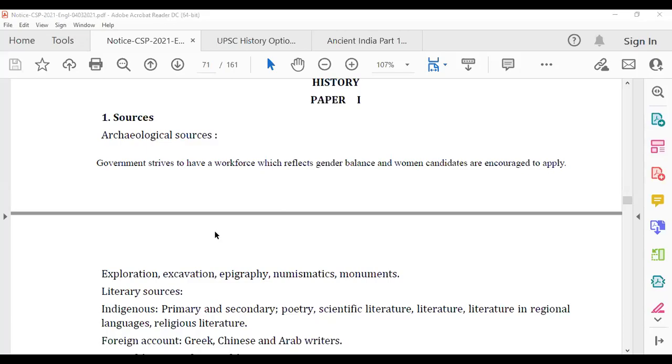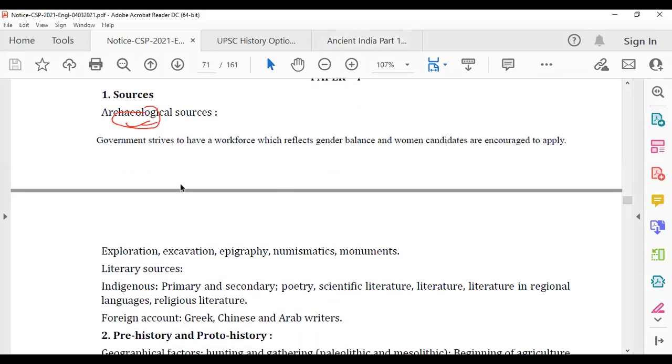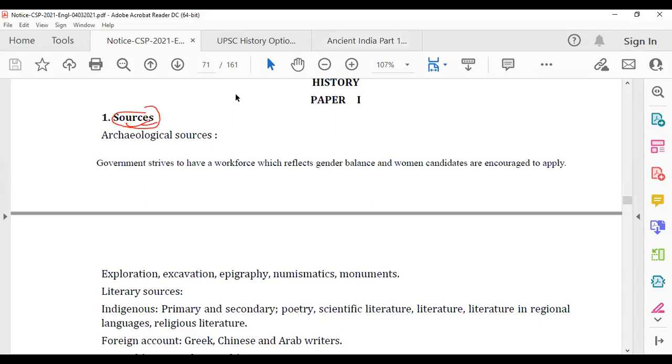Hello everyone, so this is UPSC History Optional Paper 1, Topic 1, Sources, and this is the fourth part. You people will be like, sir, will you only be making videos on sources? I have already told you this is very big, but yes, right now this is the last part which I'm making, that is part 4.